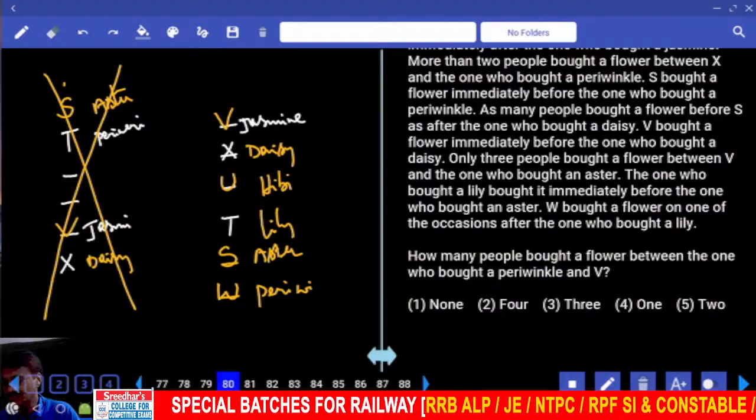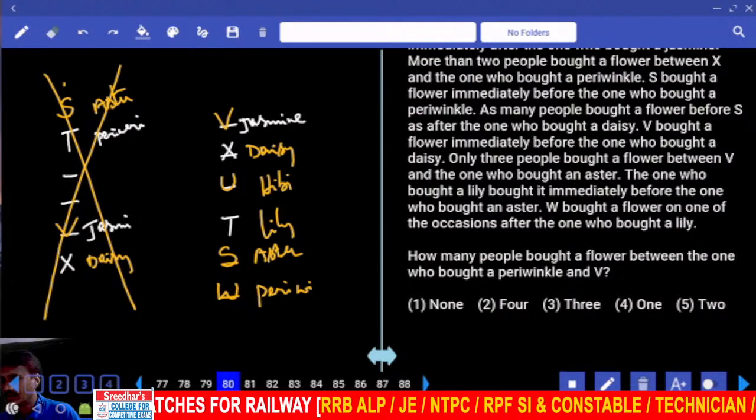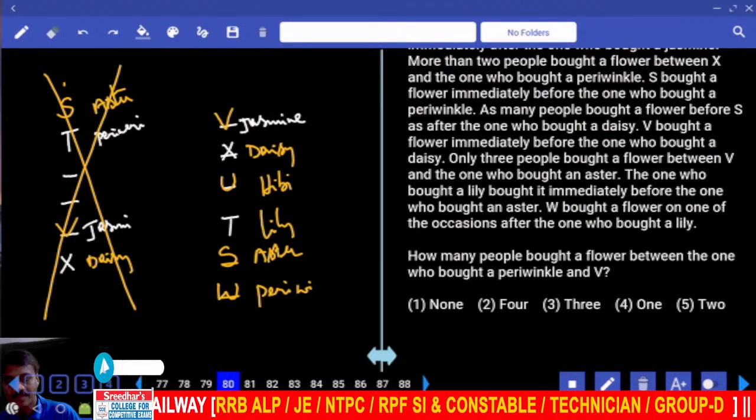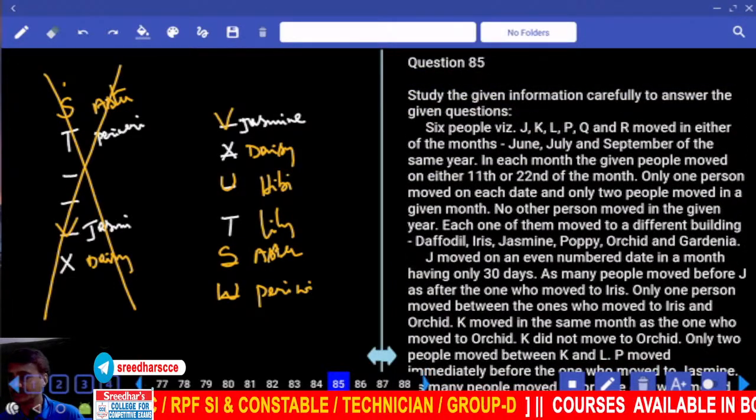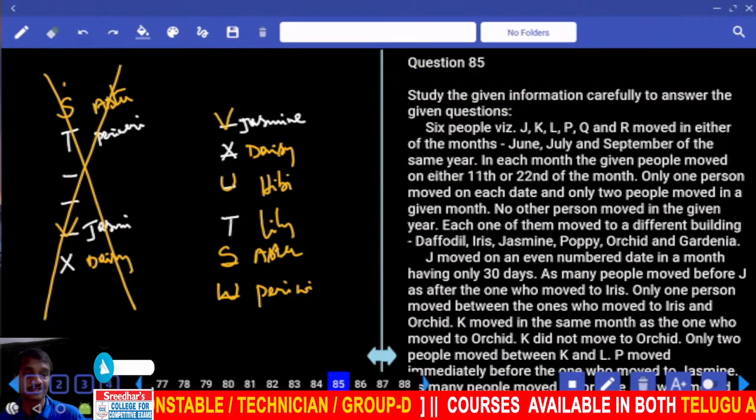Now this is from question numbers 80 to 84. The next one, 85 to 89. Now here, how many people are there? There are some 6 people.